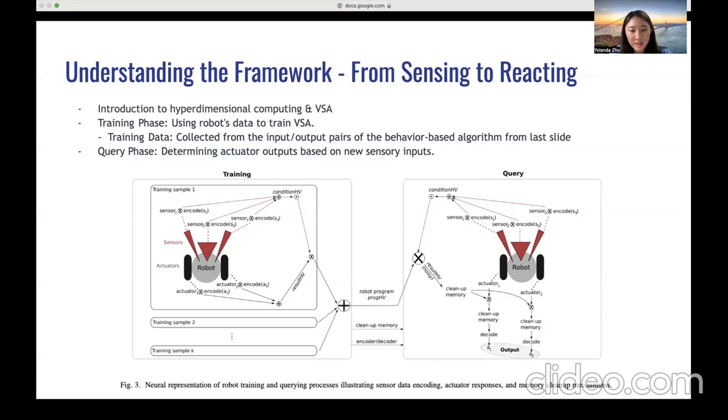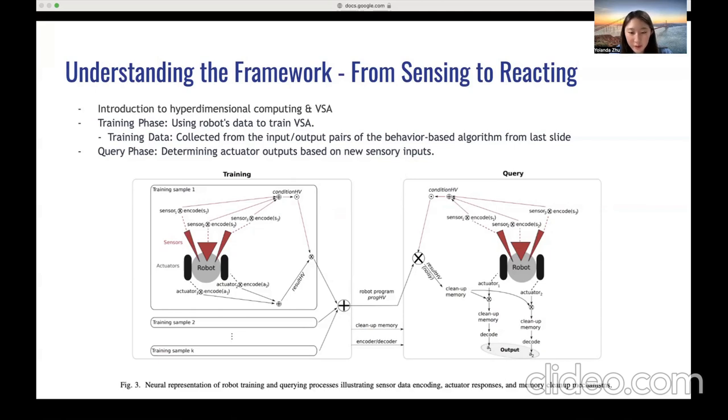So, where does this fit into our robot task? Instead of hard-coding behaviors, we'll train our robot using a dataset comprising sensor readings paired with appropriate actions. By learning from this dataset, our robot will create a program hypervector, which captures the essence of all its training. So let's now delve into the core of our robotic solution.